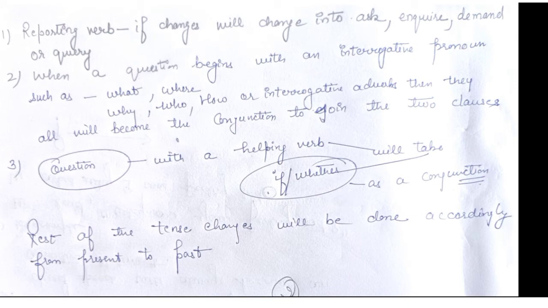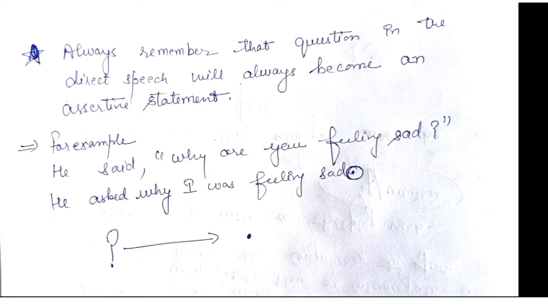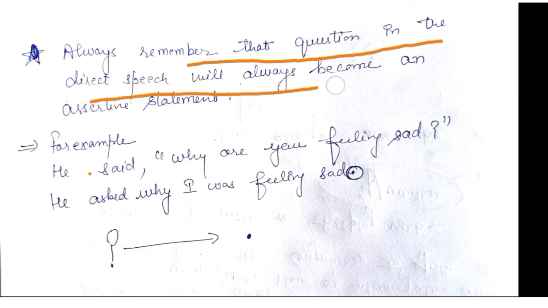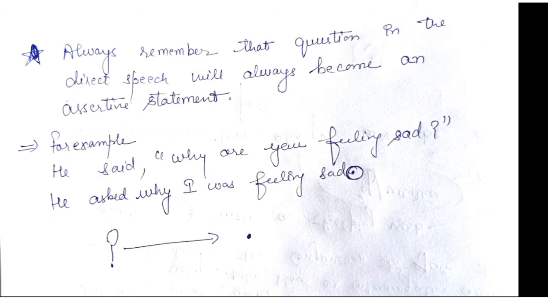Next is a very important point. Always remember that the question in the direct speech will always become an assertive statement. When we change from direct to indirect speech, we change from an interrogative sentence to a full stop sentence. You can see in the example, he said, "Why are you feeling sad?" Now this question mark is to be removed, and at the end we put a full stop.